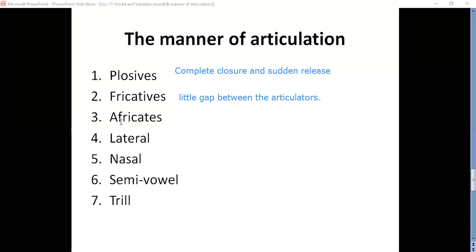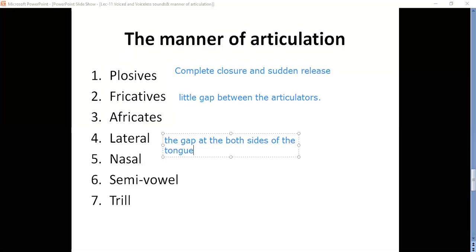I'll come to affricates later. I'll come now to lateral, okay. Lateral means the gap at both sides of the tongue, both sides of the tongue, okay.